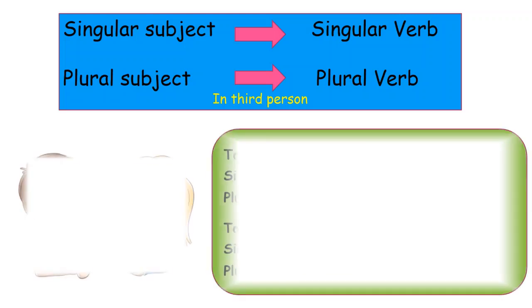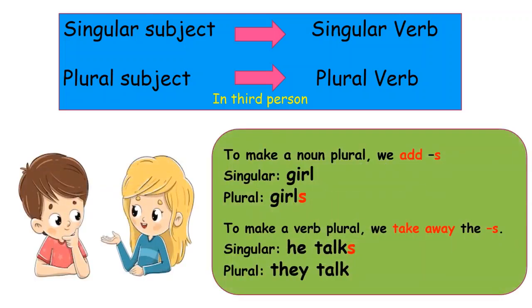To make a noun plural, we add s, isn't it? But to make a verb plural, we have to take away the s. So children, this is an important point of difference. Keep this in your mind and don't forget it. To make a noun plural, we add s. Girl is singular. When we add s, it becomes plural. But talk is plural, and when we add s to the verb talk, it becomes talks, and talks is singular.